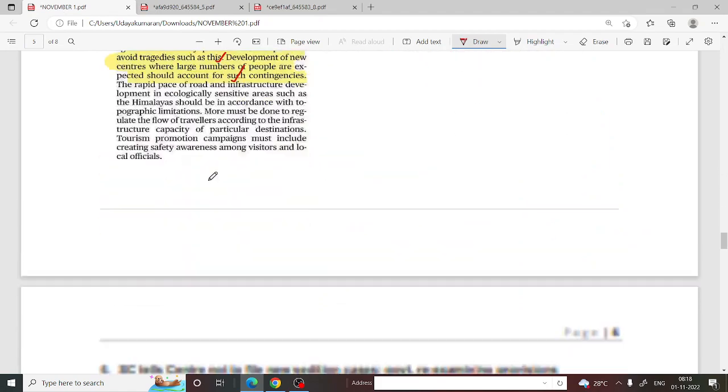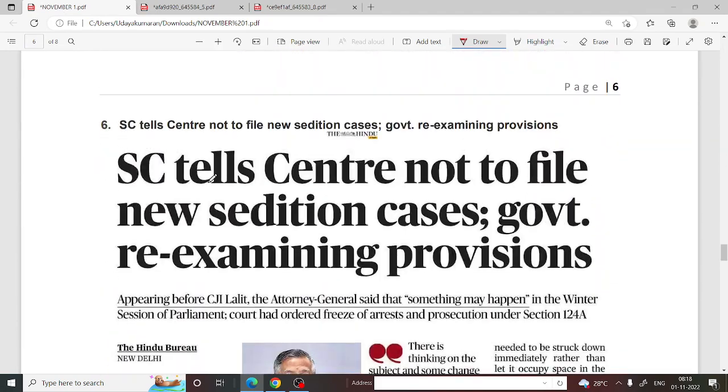So we'll be looking at the sixth topic. SC tells Centre not to file sedition cases, government re-examining provisions.